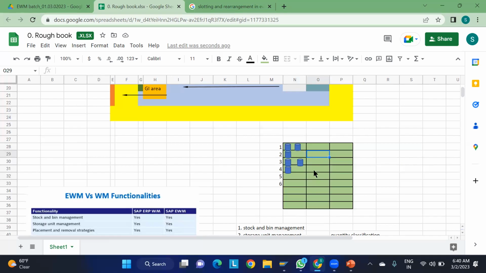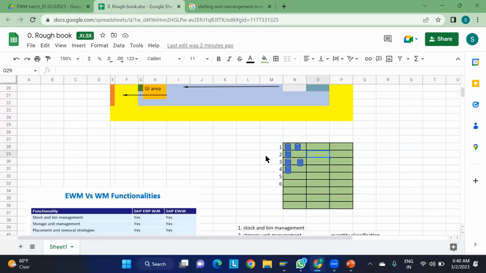If you find something like this, in these cases we go for slotting. The system itself will suggest the slotting. Rearrangement means we are doing it manually. The same thing, both are the same. Slotting means the system will suggest, please keep these materials over here, and rearrangement means we are carrying out the activity.